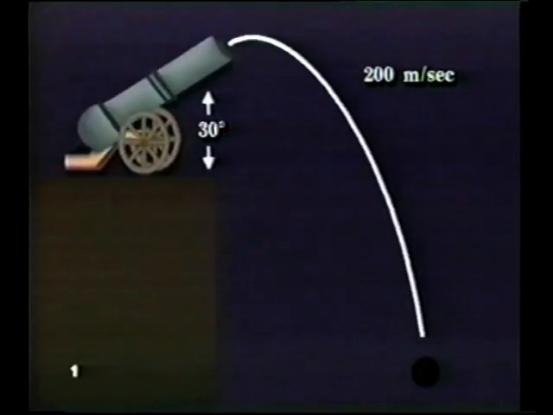Straight line motion is easy to describe mathematically, but many bodies do not follow a straight line. For example, Galileo showed that a projectile follows a parabolic path. A projectile is any object that does not propel itself after being launched. Galileo also showed that projectiles have both vertical and horizontal motion, and that the vertical and horizontal components of velocity are independent.